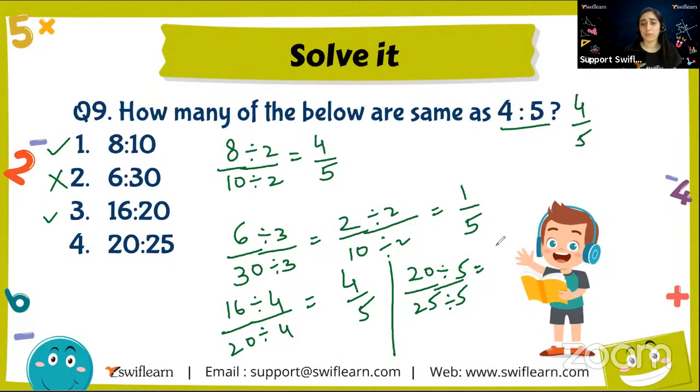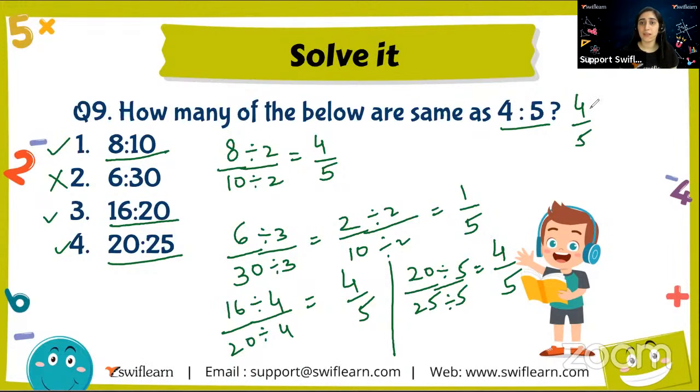These both come in the same table. That comes out to be 4/5. So that is also the same. So how many are the same? 3 are the same. The 3 ratios that are 8:10, 16:20, and 20:25 are the equivalent ratios of 4:5.